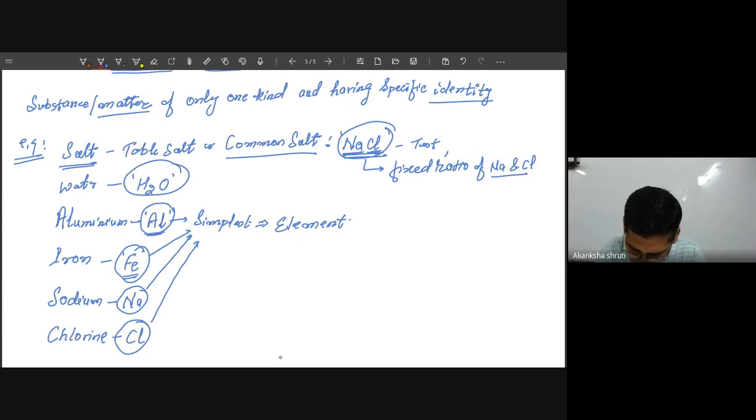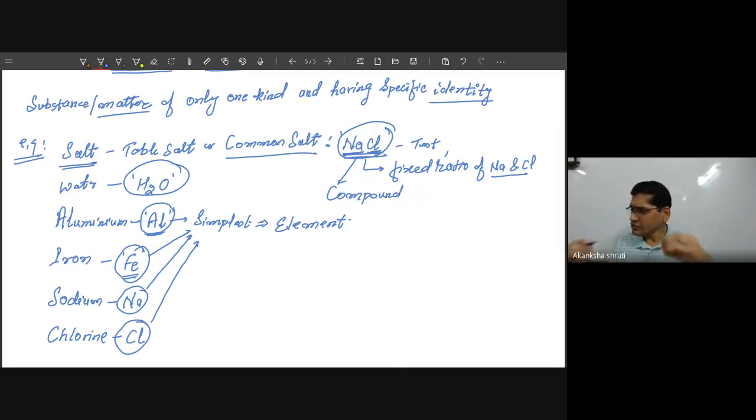So this is your compound. So this NaCl is what? A compound. In a similar fashion, if we consider water, water has the same characteristic that NaCl had, meaning sharing of electrons. The hydrogen atom is getting connected with the oxygen atom.